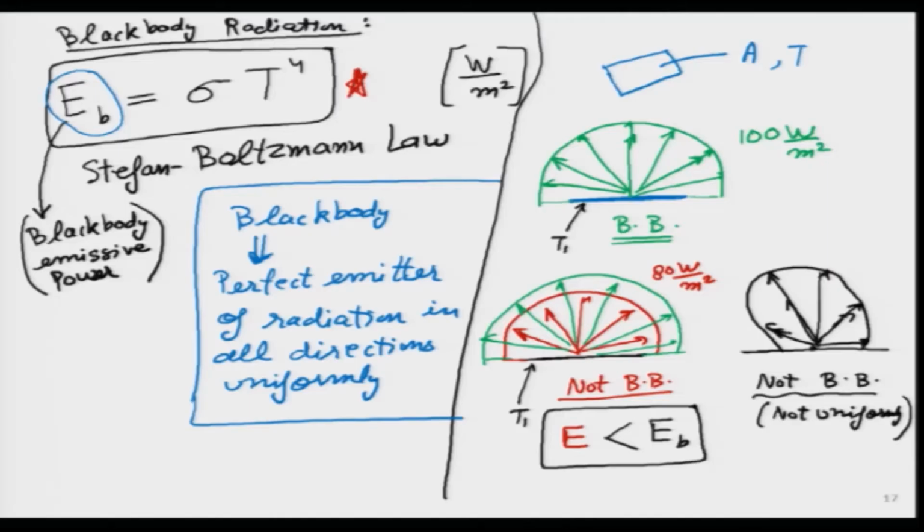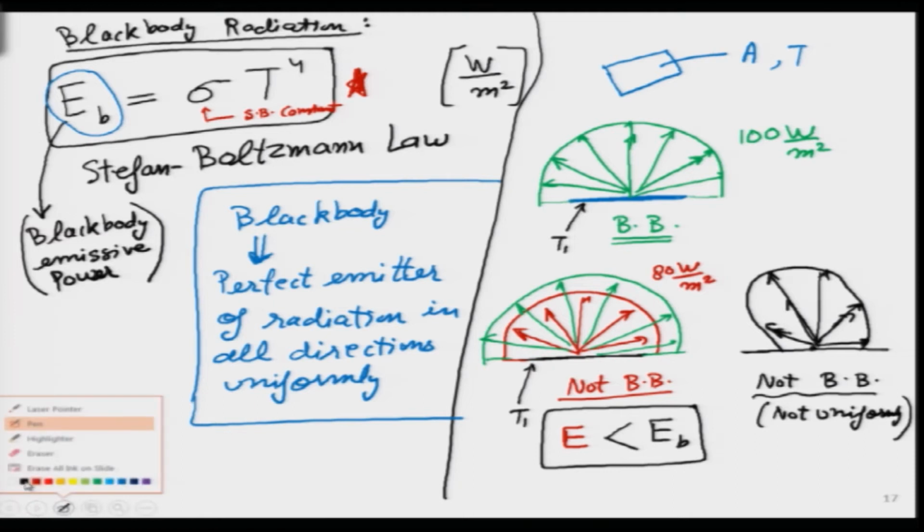What if it happens that it is emitting more than the black body? Maybe the black body is emitting 100, and I find a new body which is emitting 200. It is impossible, we cannot find it. That is what scientists have figured out, that there is no body which can emit more than the black body, because it would violate nature's law. So this is the first law that we will look at. This is known as the Stefan-Boltzmann law, and because it is named after them, this constant is also named after them. This is the Stefan-Boltzmann constant. And of course, T to the power 4 we all understand, that is temperature in Kelvin to the power 4.